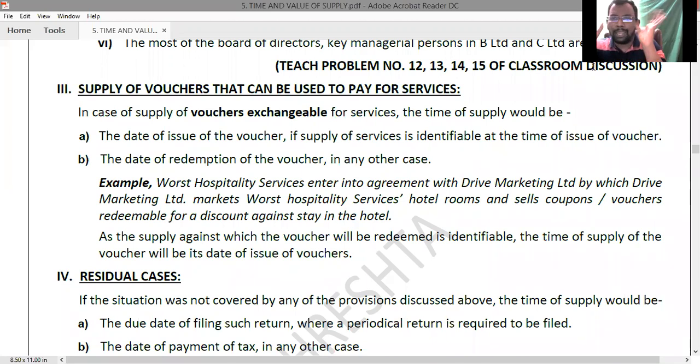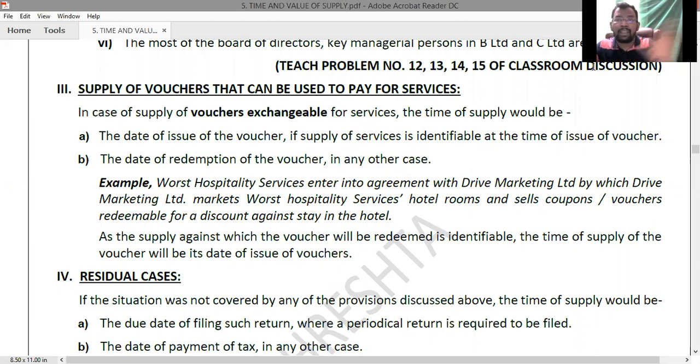Now tell me, by using that voucher, which kind of service can I utilize? I can avail only haircut services, or shaving, or trimming, or any kind of facials. Only these services you can avail, no other services. And the type of services you can avail by using this voucher is known to you.